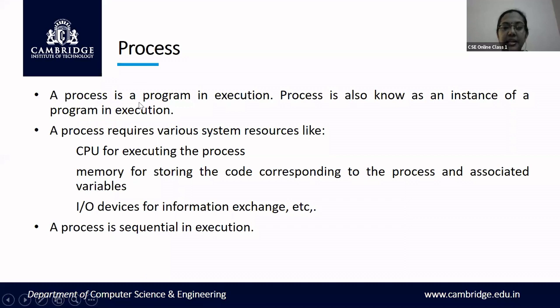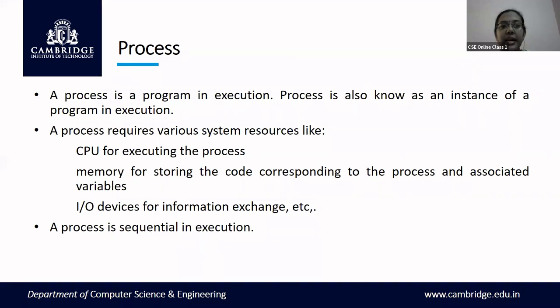As I mentioned earlier, a process is a program in execution. It may be an entire program that is getting executed, or a part of the program that is in the execution phase. Such an execution phase of the program is called a process.